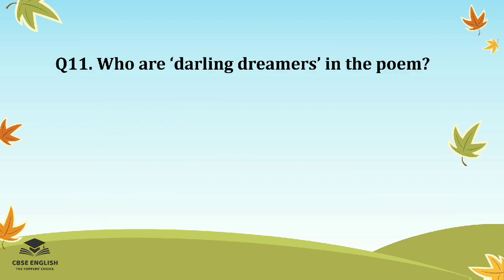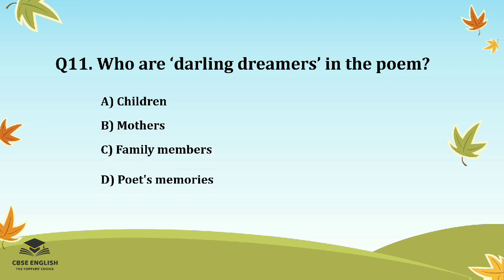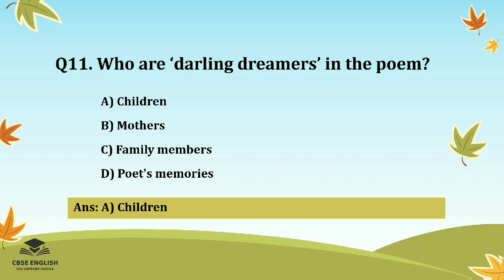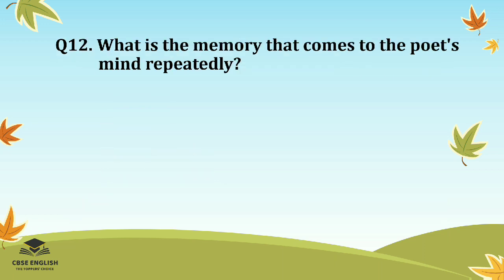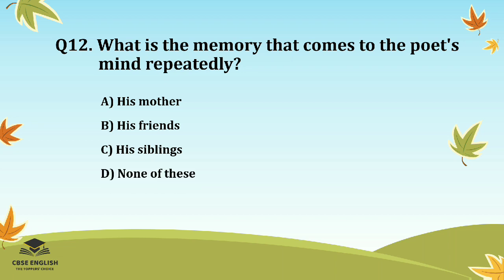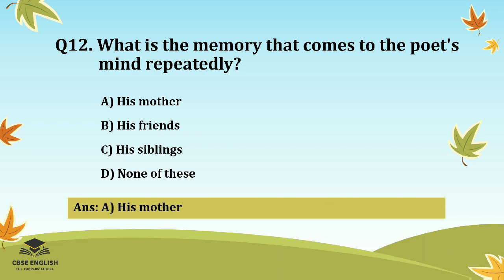Question number 11. Who are darling dreamers in the poem? Options are children, mothers, family members, or poet's memories. And the right answer is children. Question number 12. What is the memory that comes to the poet's mind repeatedly? Options are his mother, his friends, his siblings, or none of these. And the correct answer is his mother.